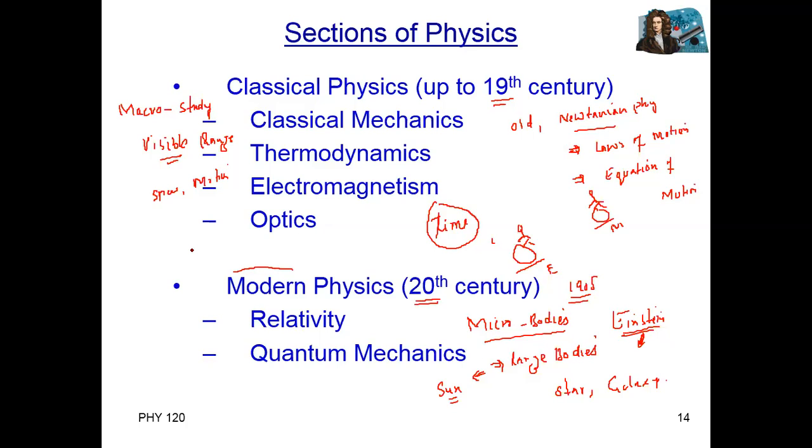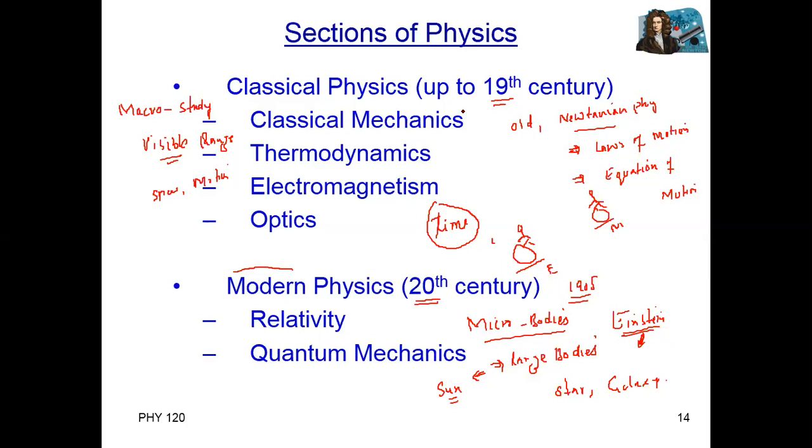Sorry, I don't want to go more into classical physics and modern physics, but simply I will tell you that classical physics, the old Newtonian physics before the 19th century, was called classical physics. But after the 19th century, at the start of the 20th century, another physics developed, and that physics is called modern physics.